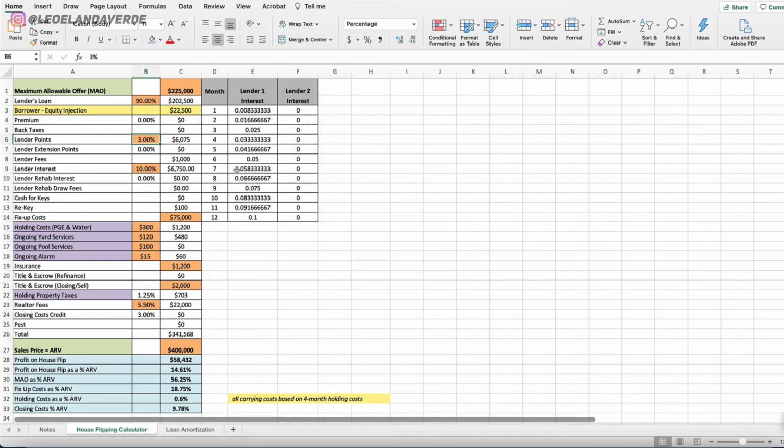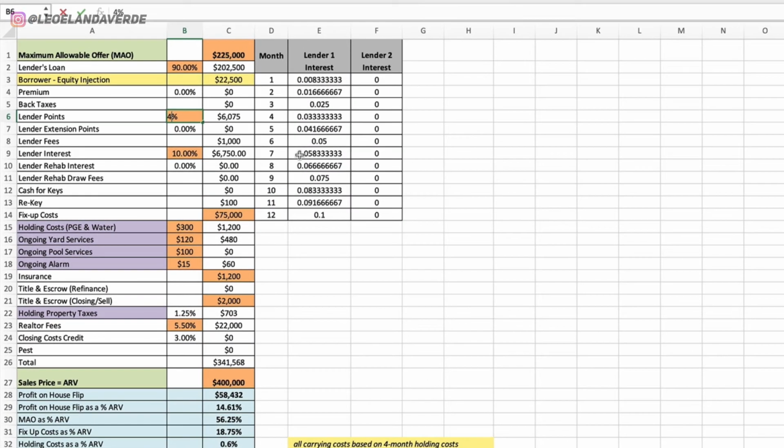So now the areas in the spreadsheet, as I said earlier, those are the areas you can change right now. So say, for instance, you were to be charged 4 points. You see how the closing costs, everything changes, your profit changes, because the more points, the less your profit. Say your lender interest rate were to drop down to 9%, right? And see how the numbers change.